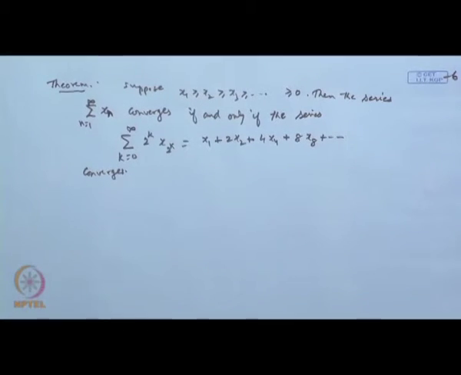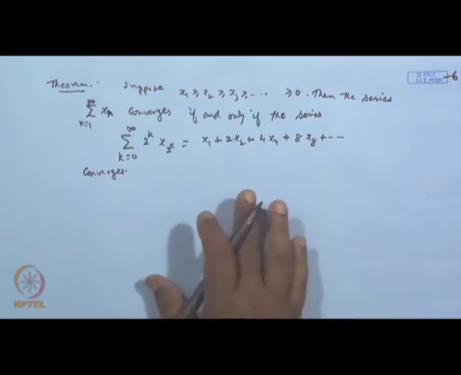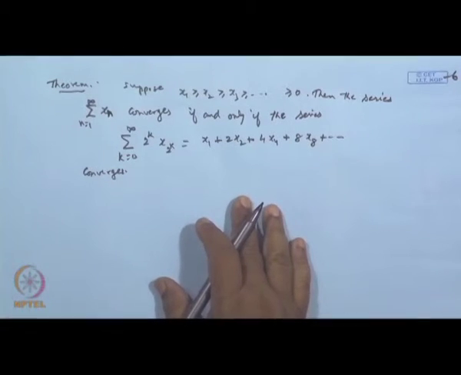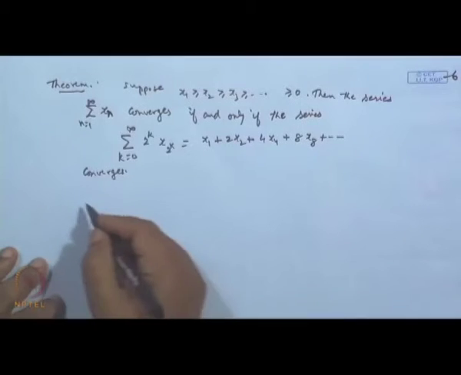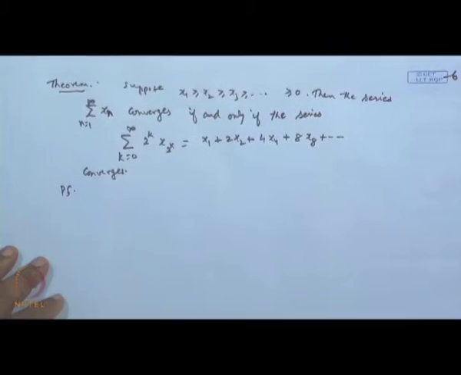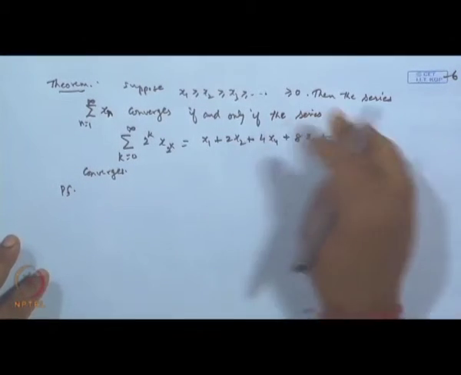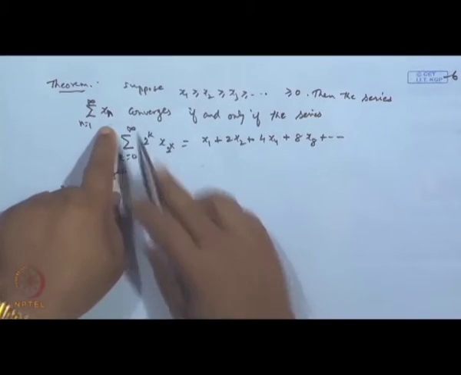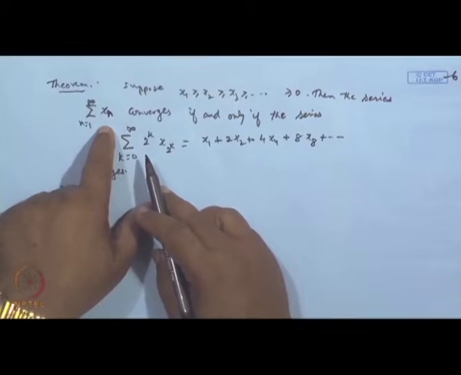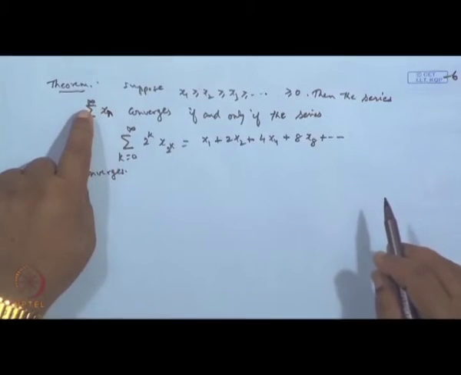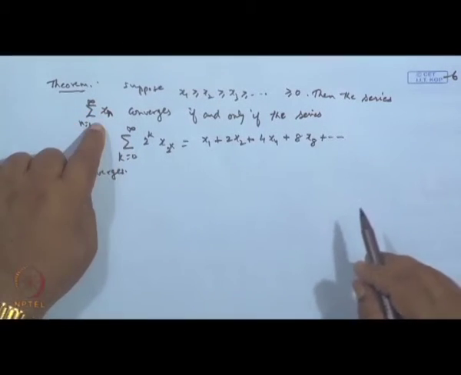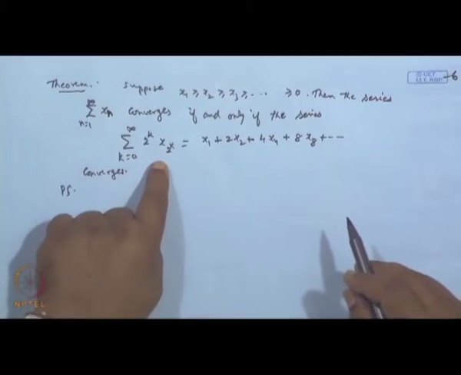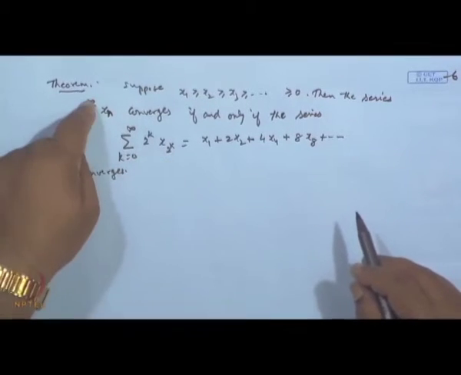Okay. So this is the result which will help in deriving a few more results. So this is the proof. What it says is, suppose a series sigma x n is given whose terms are all non-negative, then this series will be convergent if the corresponding series converges, and vice versa.